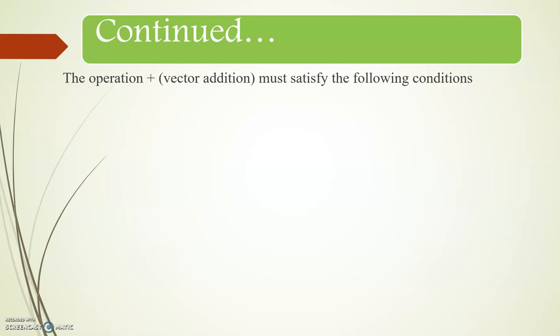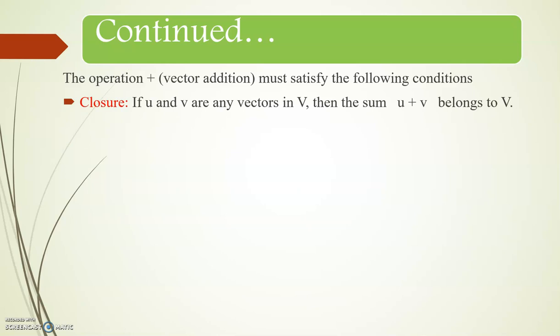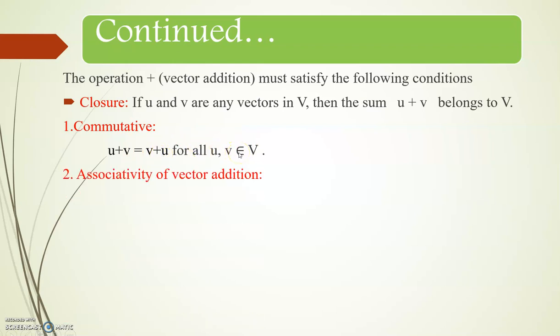First, under vector addition, some conditions must be satisfied. First one, closure. If u and v are any two vectors in capital V, then their sum u plus v must also belong to capital V. Next, commutative. If u and v are any two vectors, then their sum u plus v is equal to v plus u for all u, v belonging to capital V.